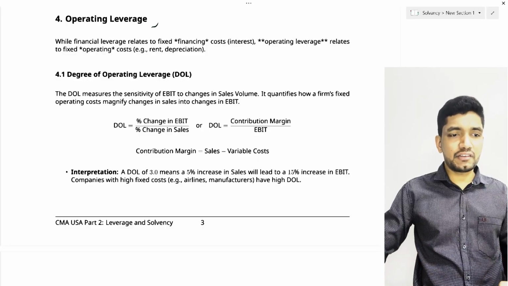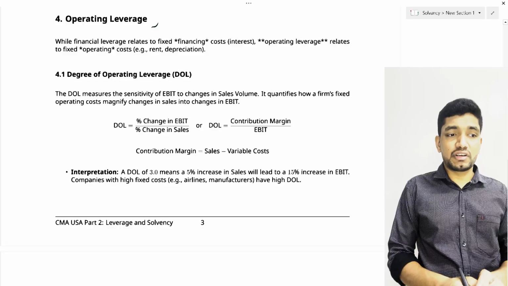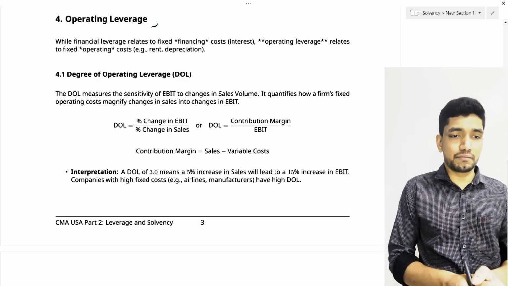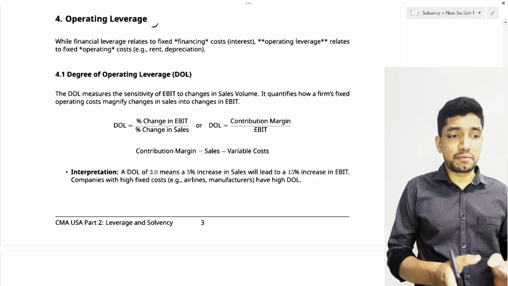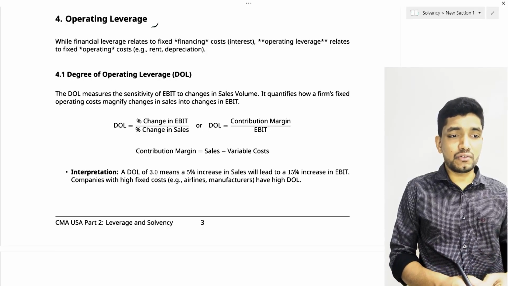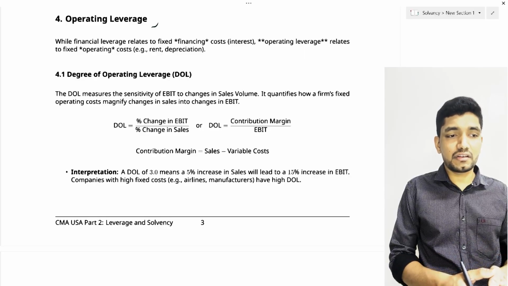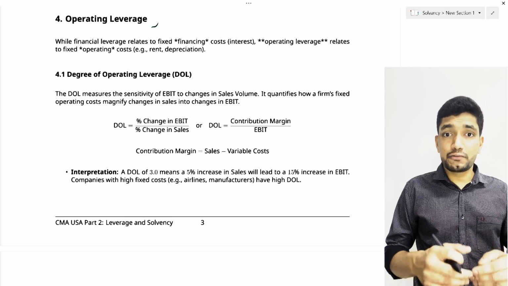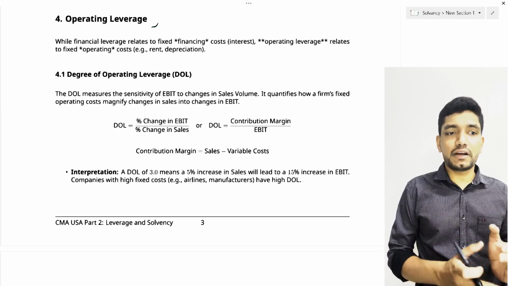But when it comes to operating leverage, it measures how sensitively EBIT changes with changes in volume. It quantifies how a firm's fixed operating costs magnify changes in sales into changes in EBIT. So it is measuring how changes in sales will affect the changes in the EBIT or earnings before interest and tax. So this is measuring the magnification effect of fixed cost or use of more capital assets.